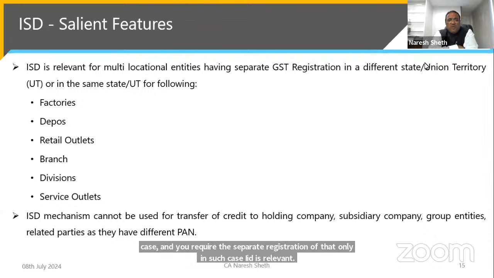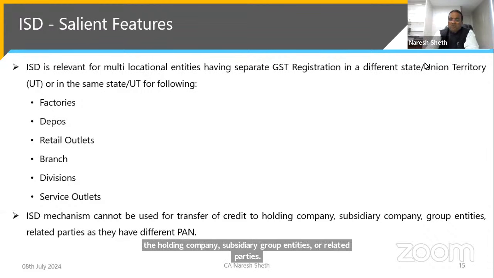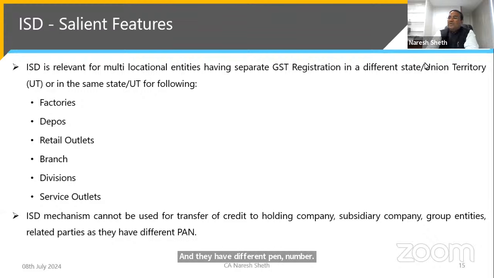The ISD mechanism cannot be used for transfer of credit to a holding company, subsidiary company, group entities, or related parties, as they have different PAN numbers, because they don't fall under the definition of input service distributor. An input service distributor can distribute only to their units, the parts of their entity who have the same permanent account number.